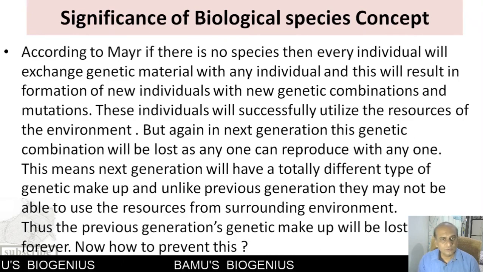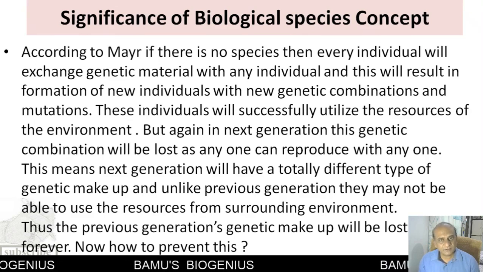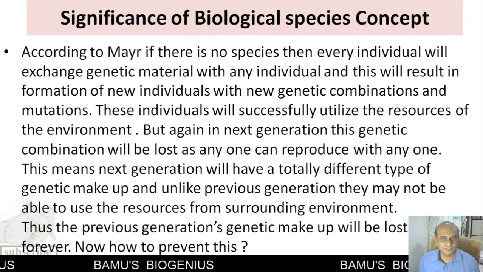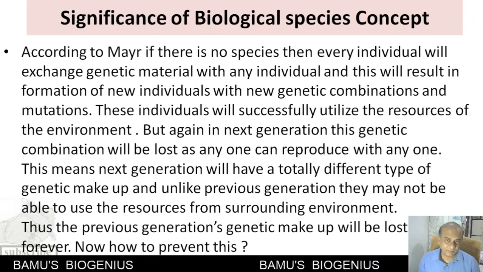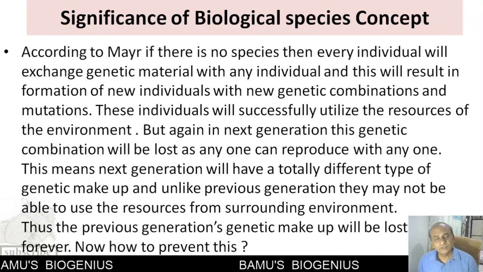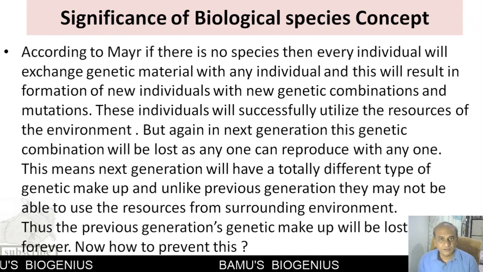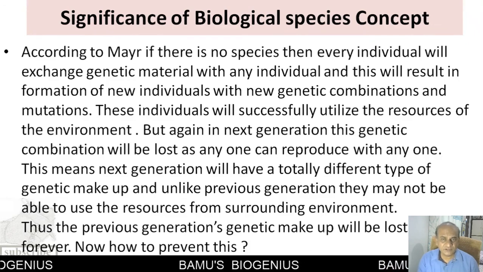Now after that, in the next generation, what will happen? Again there will be a new combination of genetic material, and because of that, new individuals will form with a new genetic makeup. Again these will have to cope with the environment. That means there will be a constant struggle between generations and the environment.